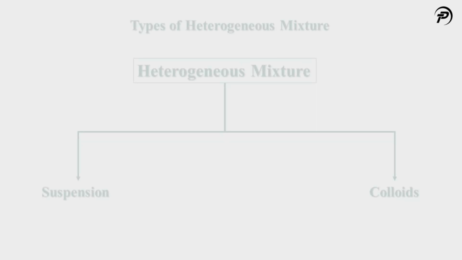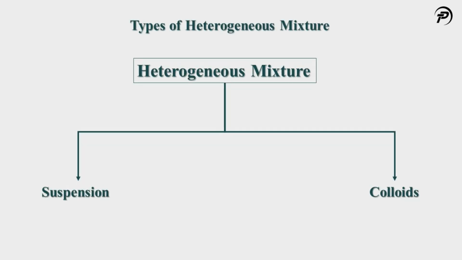Okay, it's enough discussion about homogeneous mixture. Let's move toward heterogeneous mixture. A heterogeneous mixture is a solid, liquid or gaseous mixture that has different proportions of its components throughout any given sample. It is further subdivided as suspension and colloidal.